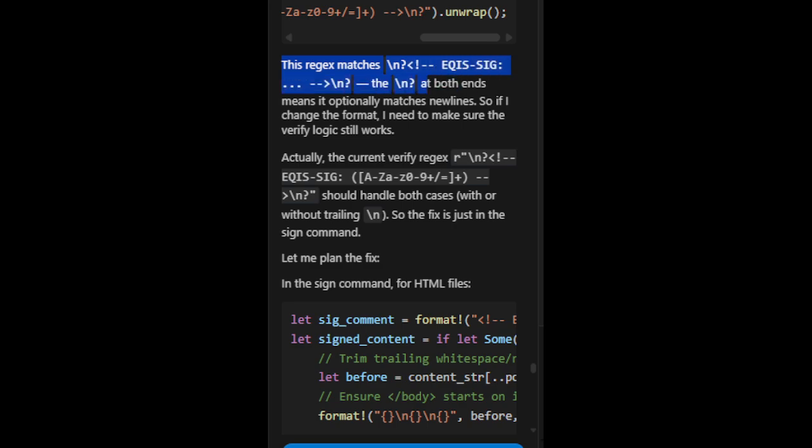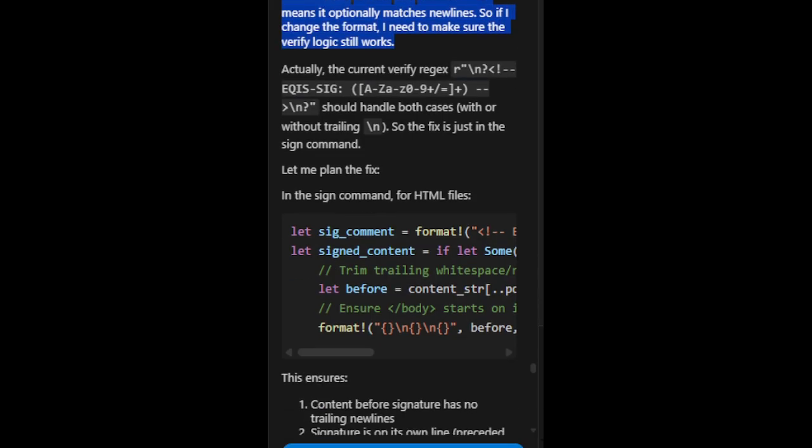The \n at both ends means it optionally matches new lines. So if I change the format, I need to make sure the verify logic still works. Actually, the current verify regex should handle both cases, with or without trailing \n. So the fix is just in the sign command.